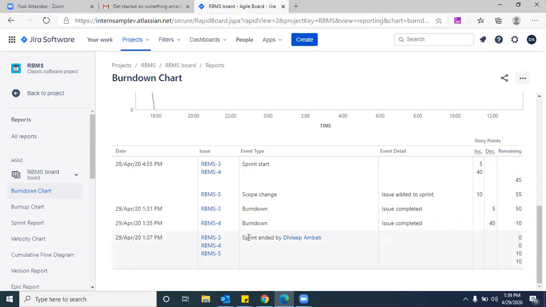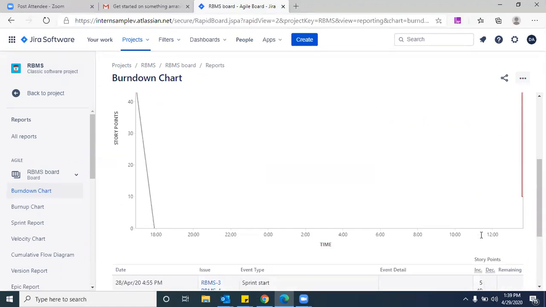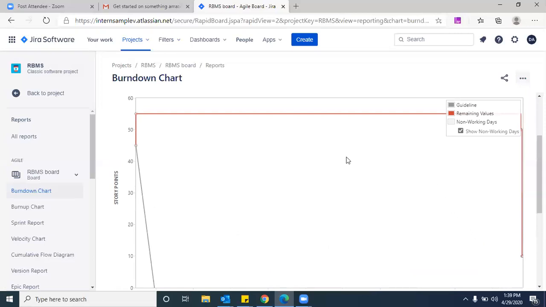And see, while closing the sprint, what is the remaining velocity? It is being shown here. What is the remaining velocity? It's 10. The velocity of 10 is incomplete. Is that clear? Yes.